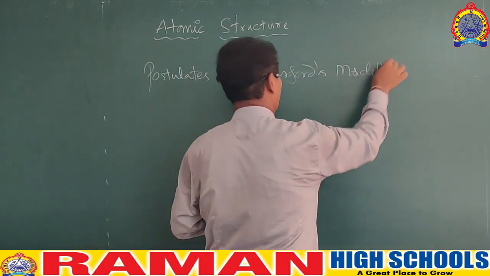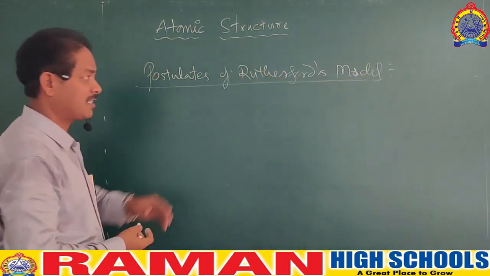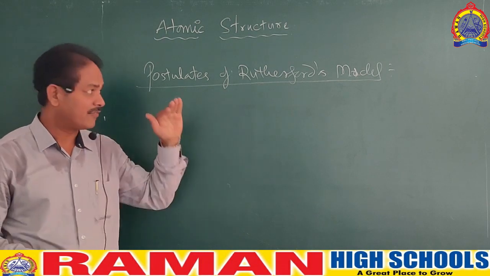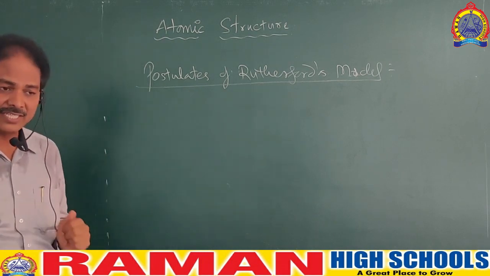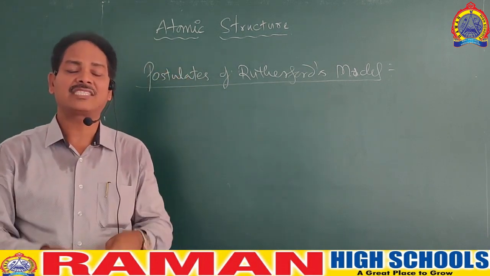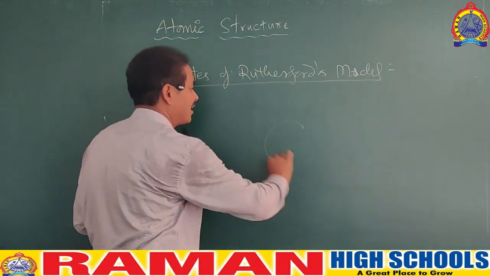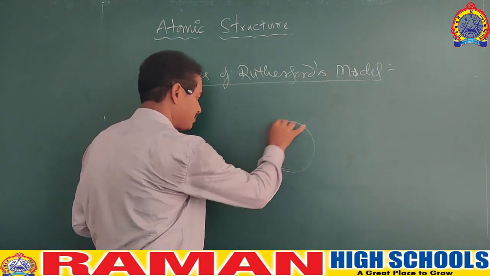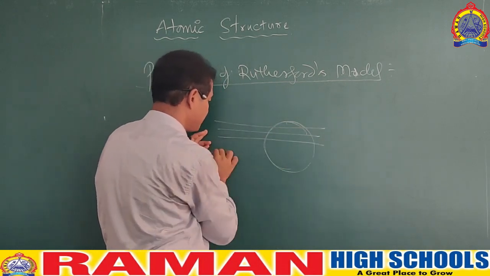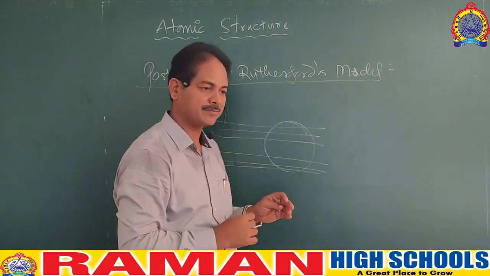Postulates of Rutherford's model. The first observation is 99% of the rays are passing through the gold foil. For that, the conclusion given by Rutherford is that the atom present in the gold foil is almost empty. For example, you take one of the atoms of the gold foil, the alpha rays are coming like this, and simply they are passing.